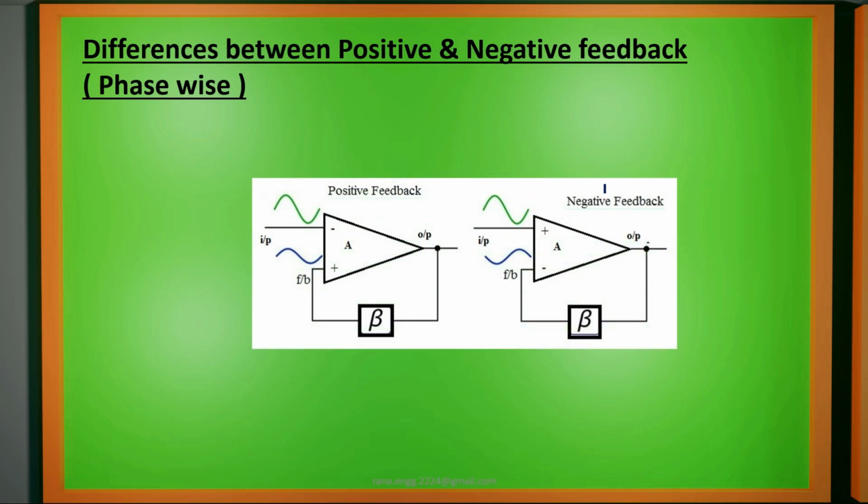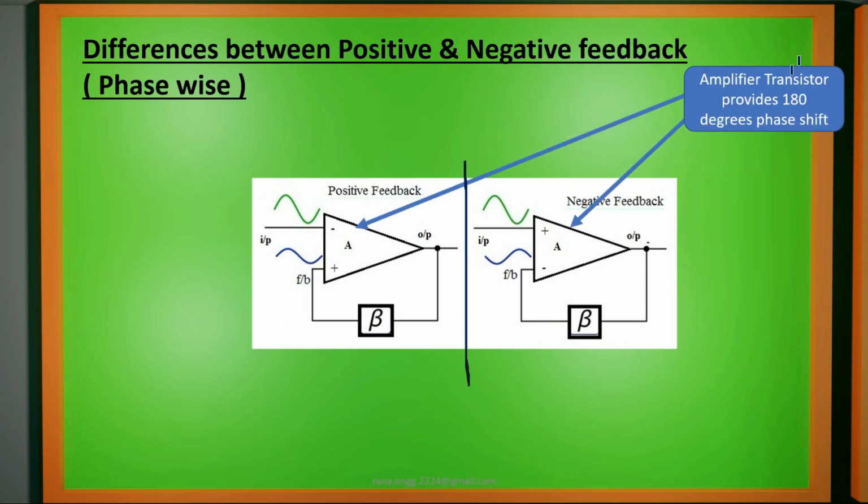The differences between positive and negative feedback, phase wise. Let us discuss the differences between these two systems. We have two parts here. On the left side we have the positive feedback system, on the right side we have the negative feedback system. Both of them are given an input signal. In this case the input signal is sinusoidal. It is given to the block A, which is nothing but the amplifier section. It uses a transistor, for example, for amplification. When it is applied to the transistor, what does that transistor do? That transistor will provide a 180 degree phase shift to the input.